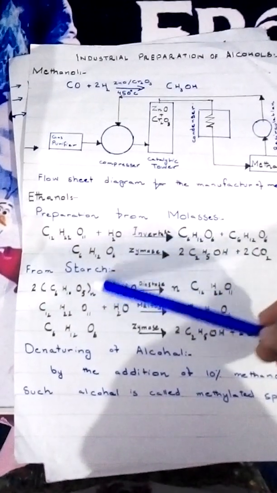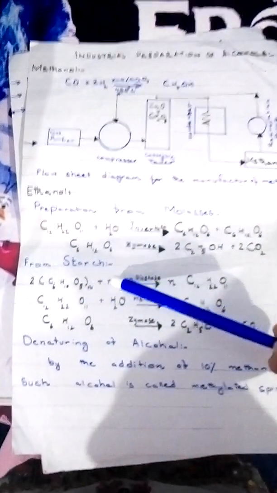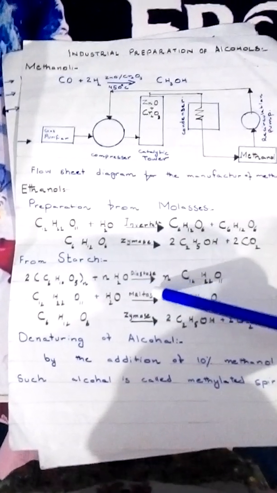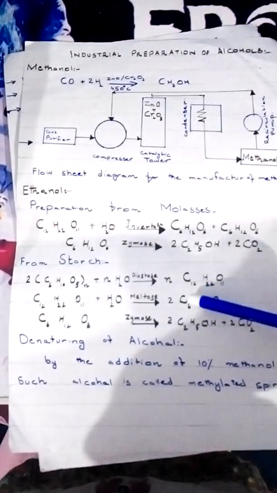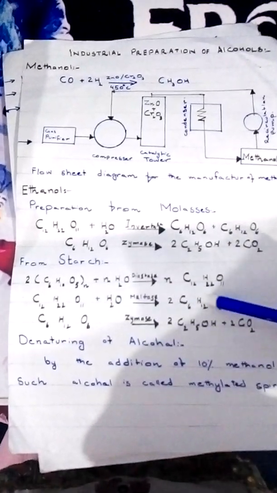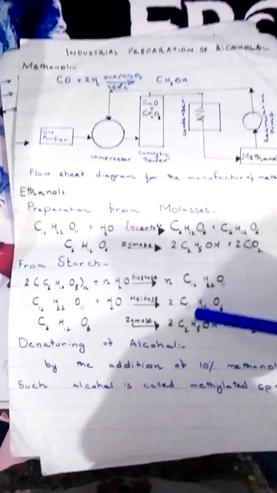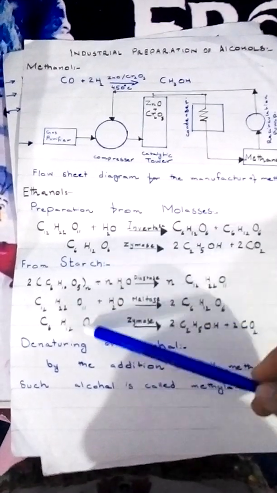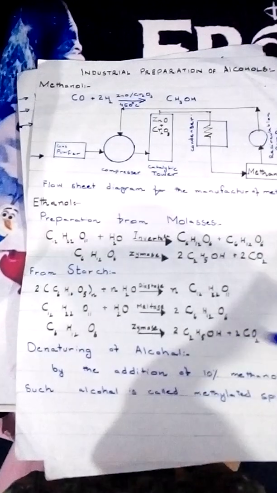And now we will discuss the preparation from starch. C6H10O5 plus water molecule react in the presence of diastase and it is converted into maltose. Maltose in the presence of water, in the presence of maltase, gives glucose. Glucose in the presence of zymase is converted into ethanol and carbon dioxide.